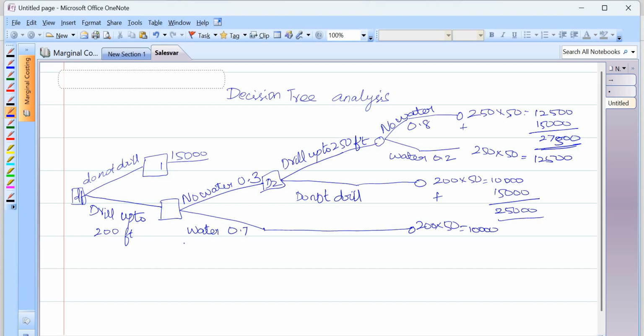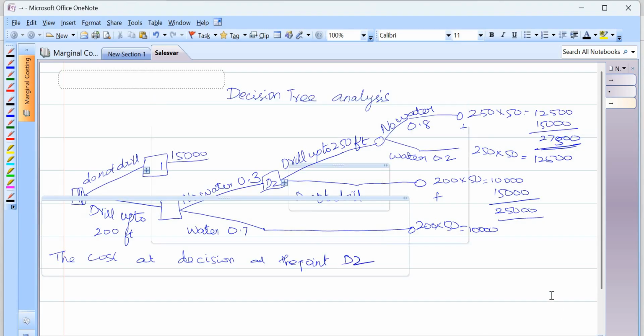So then I want to know what is the total cost, so that I can spend. If my decision is at point 2, I'm calculating the cost at decision point D2.